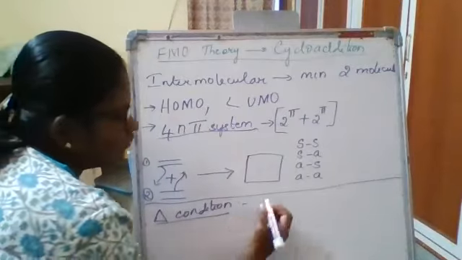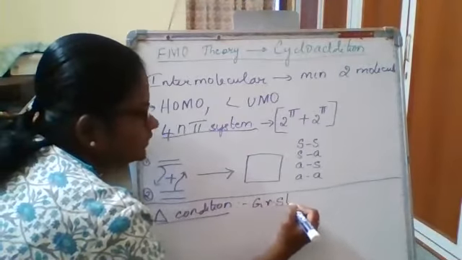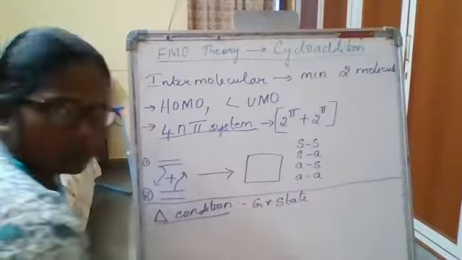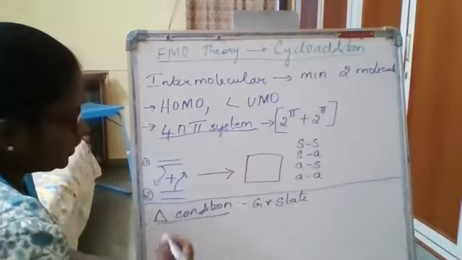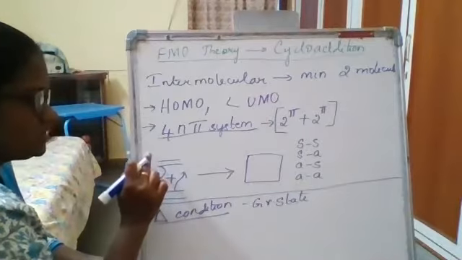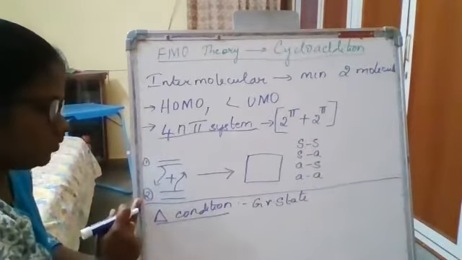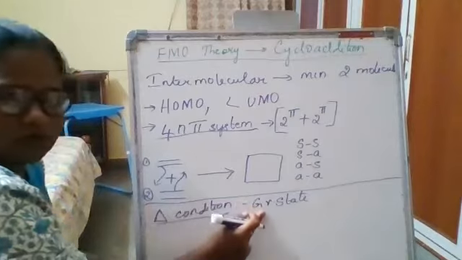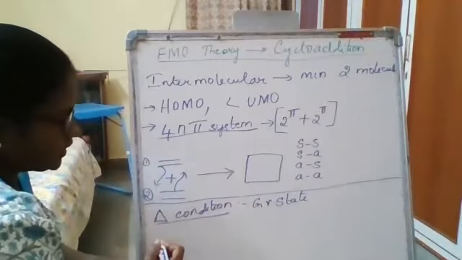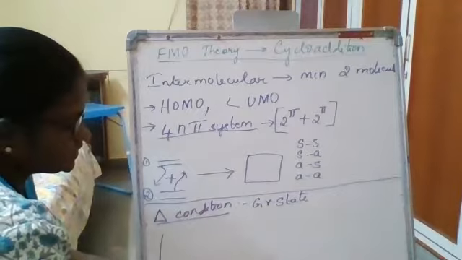Now for the thermal condition, I already told you, always it has to be the ground state. So for one reactant molecule I am going to consider the HOMO level, and for the second reactant molecule I am going to consider the LUMO level, and both of them will belong to the ground state. Before that, I will be writing the ground state and the first excited state.